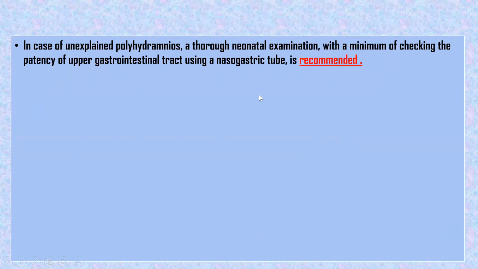Just keep in mind, whatever things from the chart, I repeatedly say, from the boxes of this guideline, please memorize them. If the scenario comes that the patient had unexplained polyhydramnios and delivered, and no other option matches, what will you do? If they did not mention postpartum hemorrhage, it means nothing to do with the mother. If an option is there with the baby, the pediatrician checks the patency of the upper GI tract using a nasogastric tube, because that is recommended.